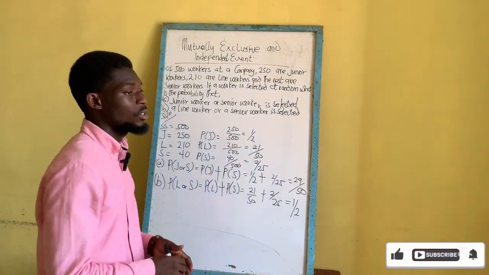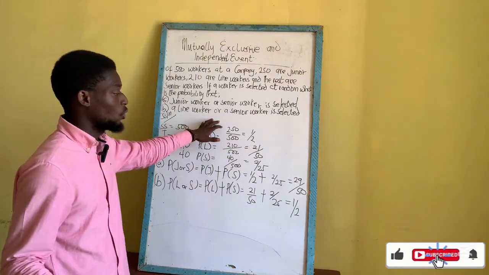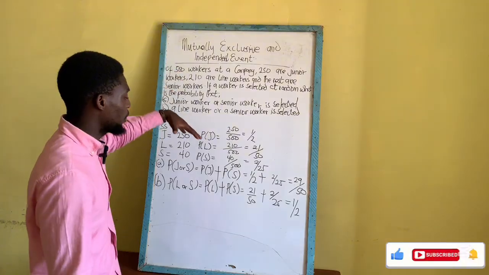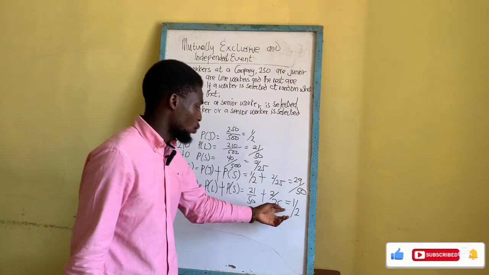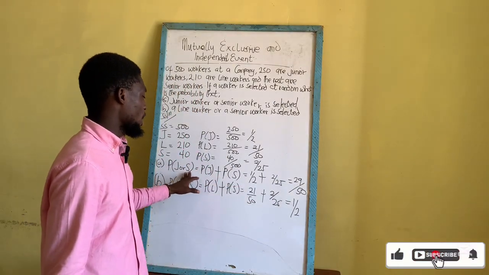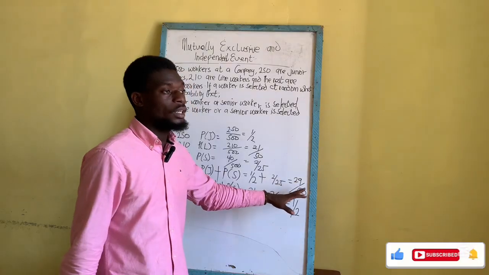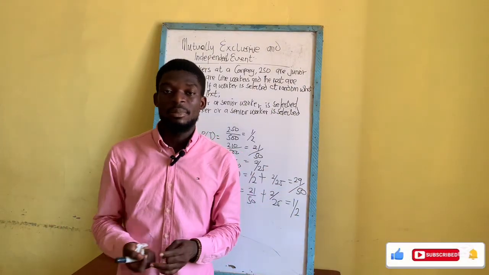So you see that the question is not difficult, it's very simple. The probability of picking at random from the company a line worker or a senior worker is 1 out of 2. And the probability of picking a junior worker or a senior worker is 29 out of 50, which is the same as 0.58 or 58%.